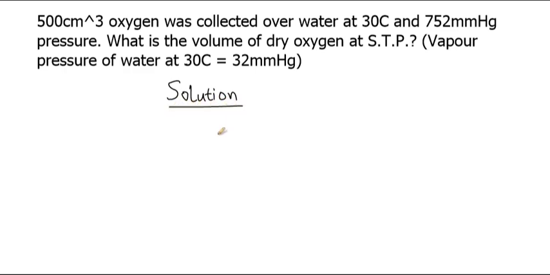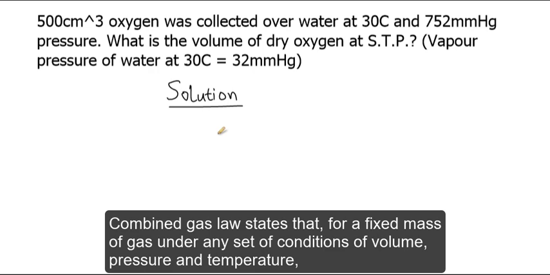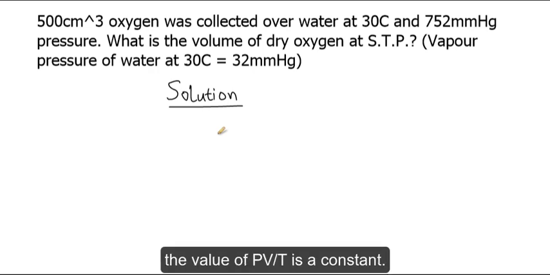The question above is a typical question on gas laws, and here we are given the volume of the gas, the temperature and the pressure as well. Hence, we'll be applying the general gas equation, which is also known as the combined gas law. And what does this law say? This law says that for a fixed mass of gas under any set of conditions of volume, pressure and temperature, that is when we are given the volume, the pressure and the temperature, the value of PV over T is said to be a constant.